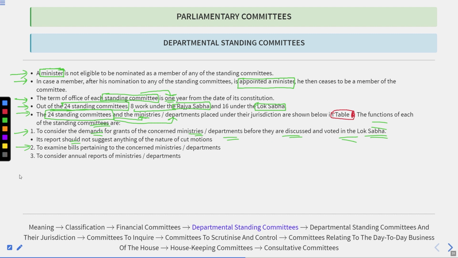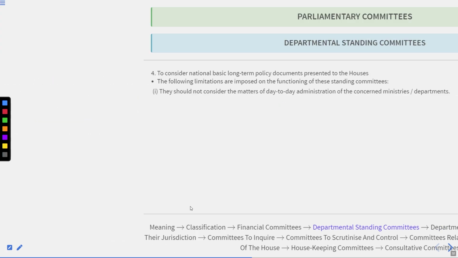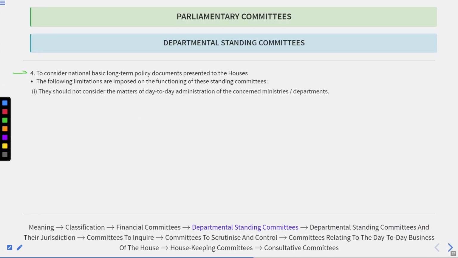Second, examine the bills pertaining to the concerned ministries and the departments. Third, consider the annual report of the ministries and departments to make out their performance. Got it? Fourth, to consider the national basic long-term policy documents presented to the houses.